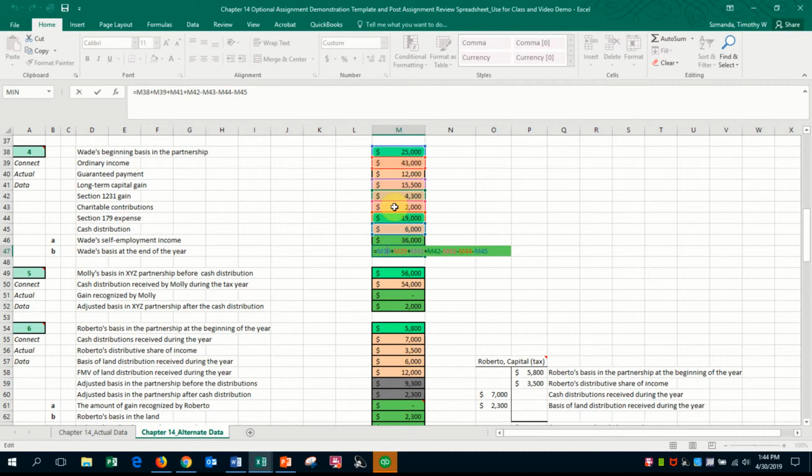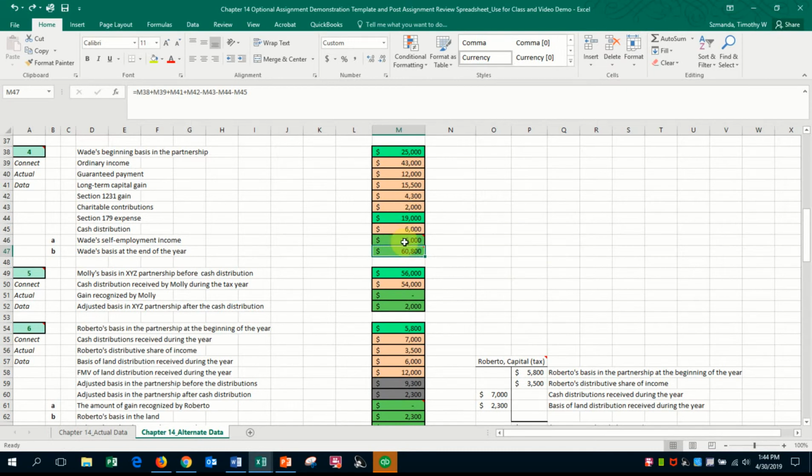And then we'll further deduct the Section 179 expense. And then we'll also have to deduct the cash distribution, because that was money that was taken out of the partnership. All right, so we'll add these additions to the basis, deduct the subtractions from the basis that I mentioned, and using my numbers, Wade's adjusted basis at year end is $60,800.